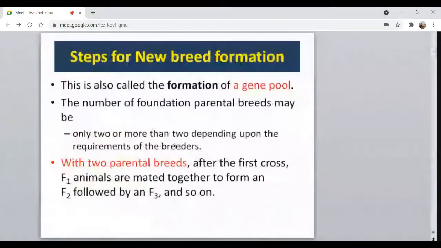The first step is we will make a gene pool, as I discussed already, by mixing of two or more breeds. The genes present in one breed are mixed with the genes present in another breed by doing this crossbreeding. From there, we will go for selection. Selection for what? This formation of the gene pool may be by using two breeds or more than two breeds, depending upon the requirements of the breeder.